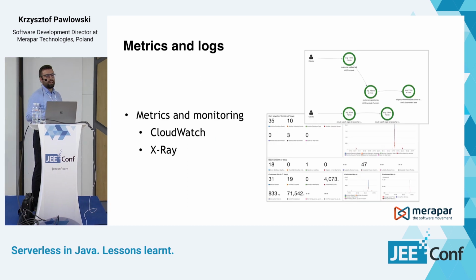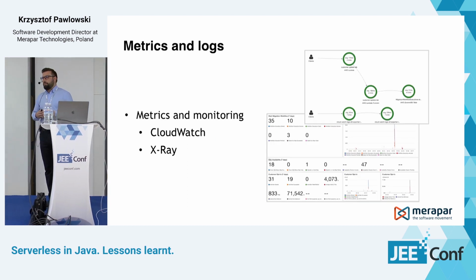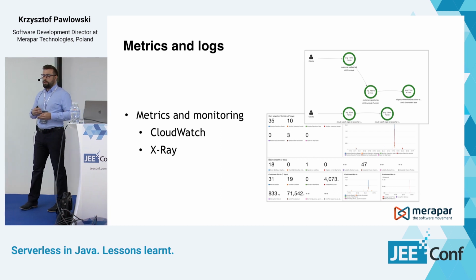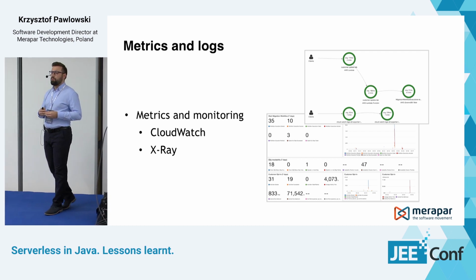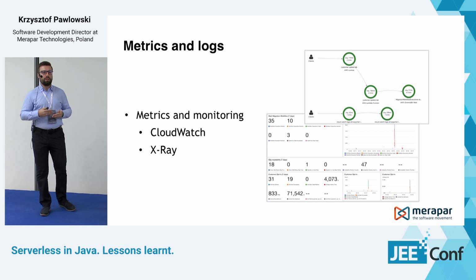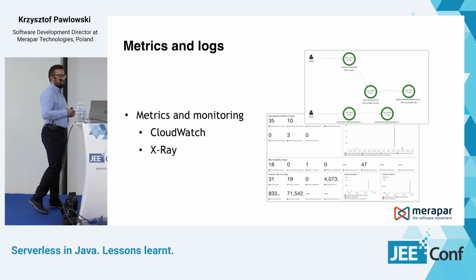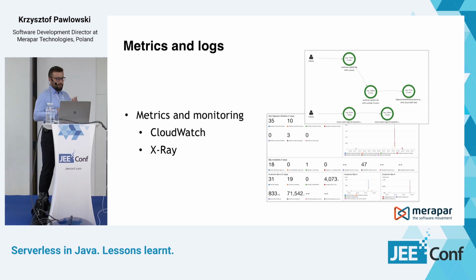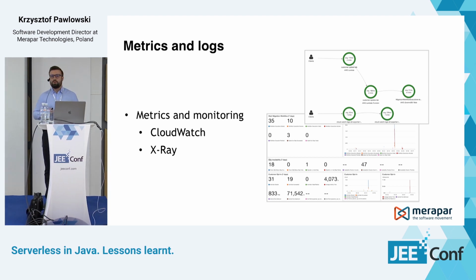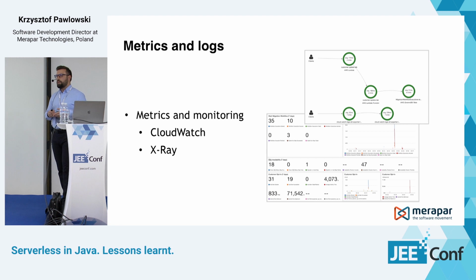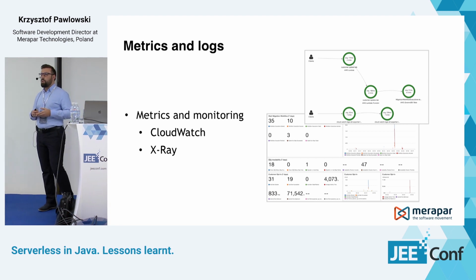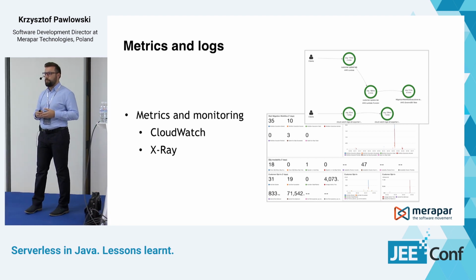OK, so regarding debugging, before you start to debug, maybe it's worth analyzing what went wrong. So you can see if there is some information in the logs, or look at the metrics. What is good about using AWS is that it gives you quite good tooling for monitoring your application.